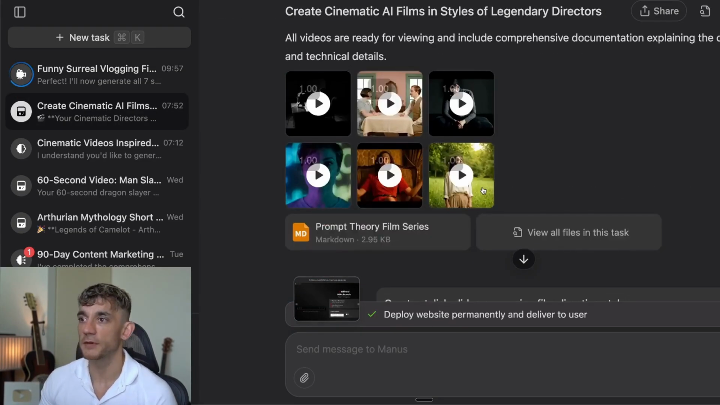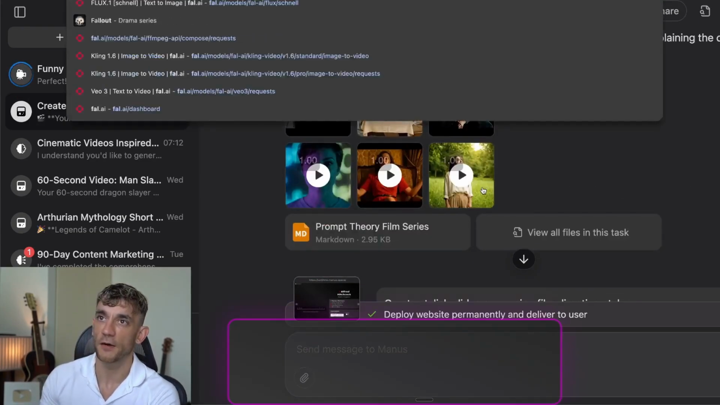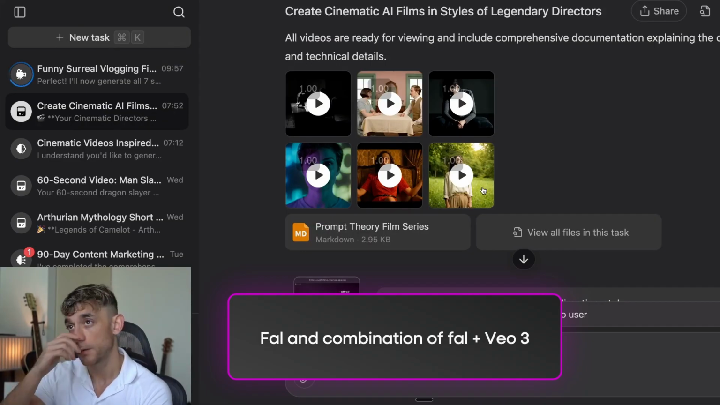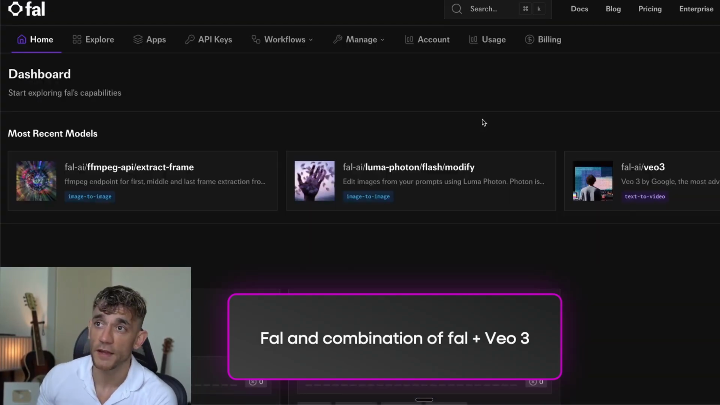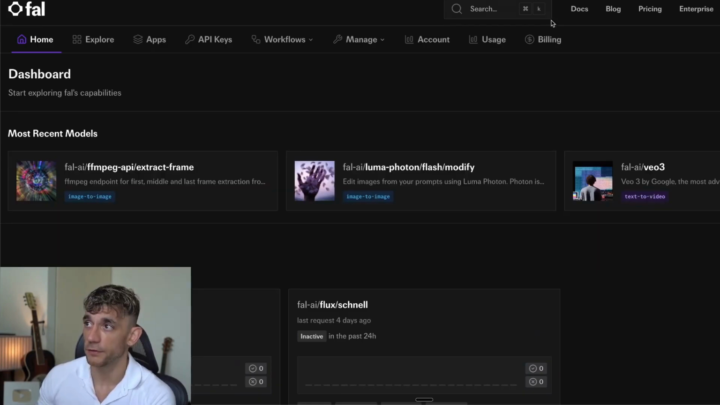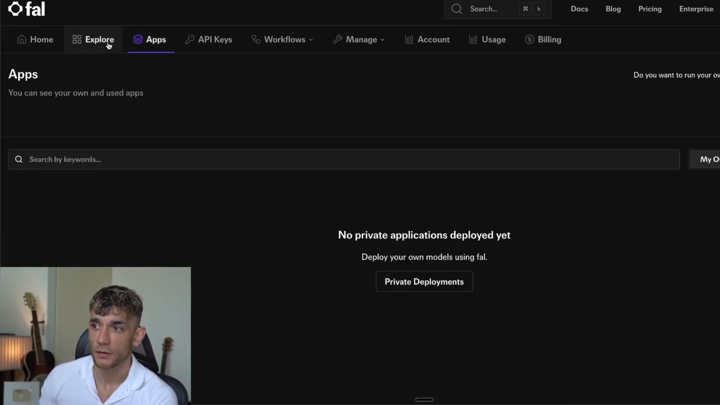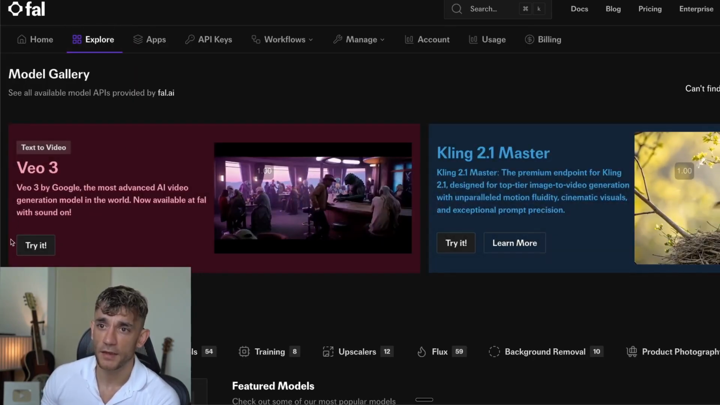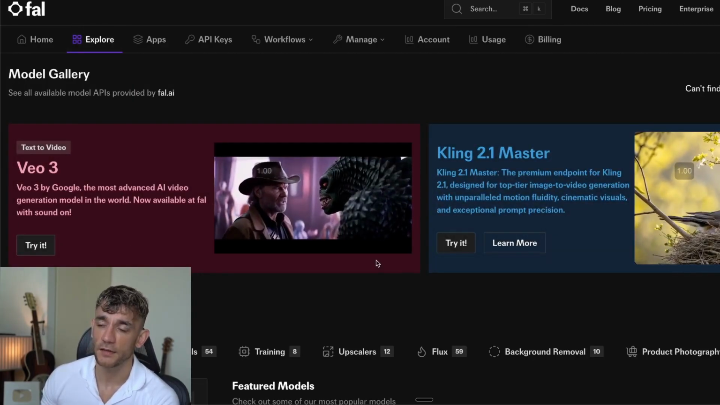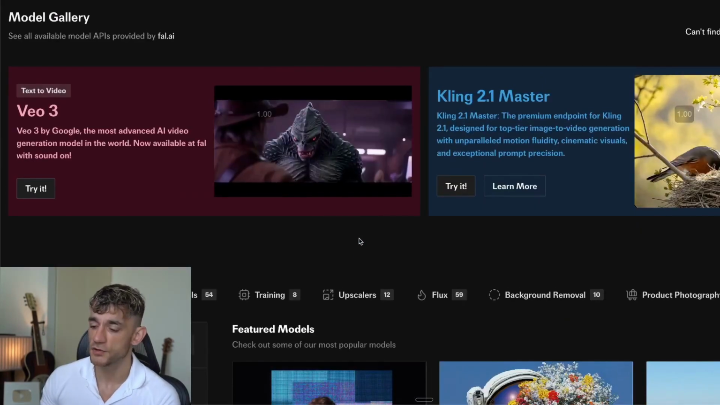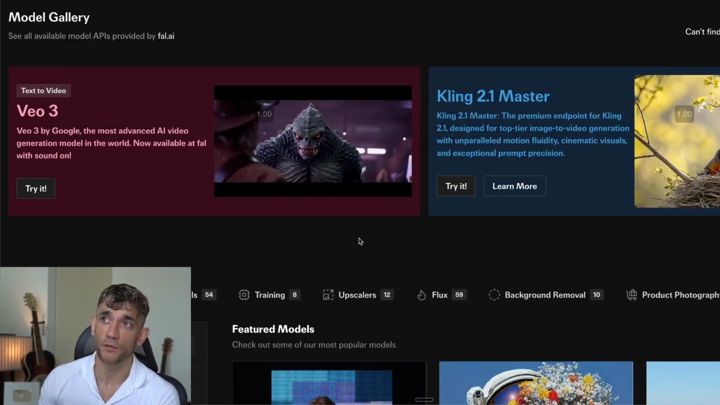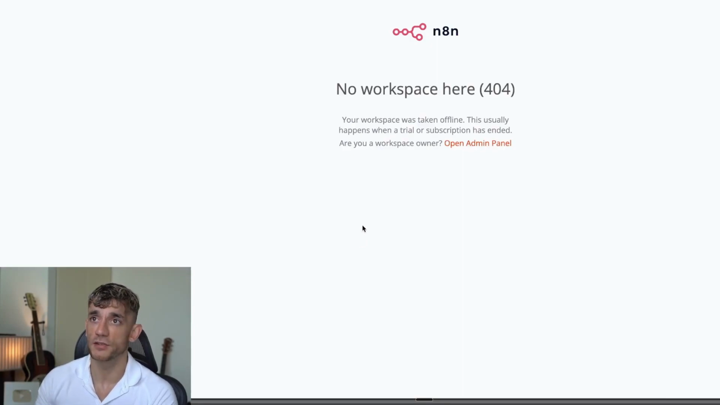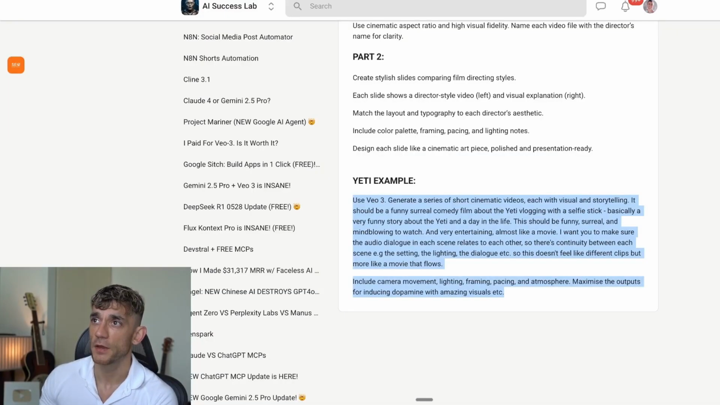You can also take the API, and you can use something like FAL, and a combination of FAL plus Veo 3 to generate outputs as well, right? So for example, if we go to Explore, you can get Veo 3 over here, and then you can plug this into n8n and generate a sort of one-click workflow where you can generate outputs. So let me show you an example of that.